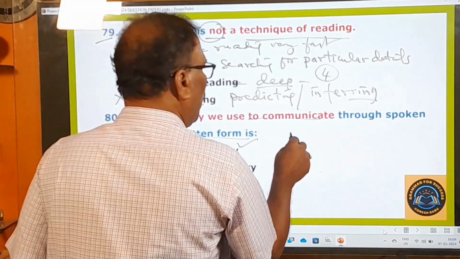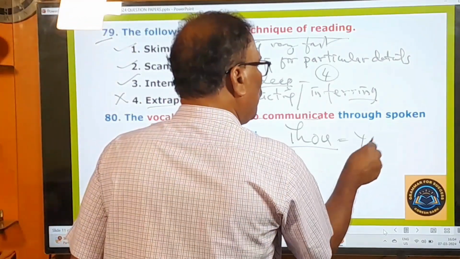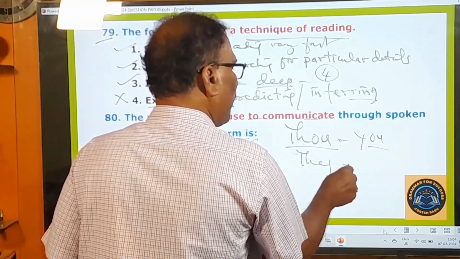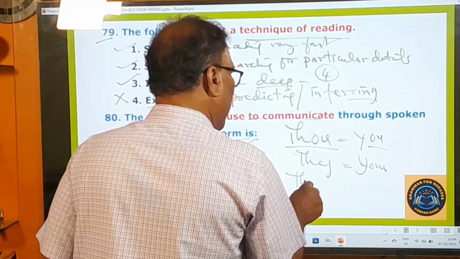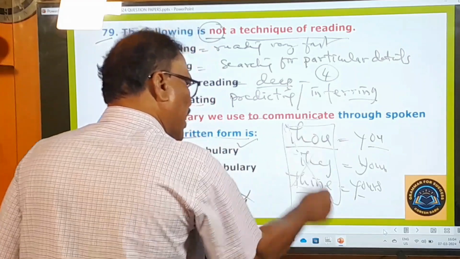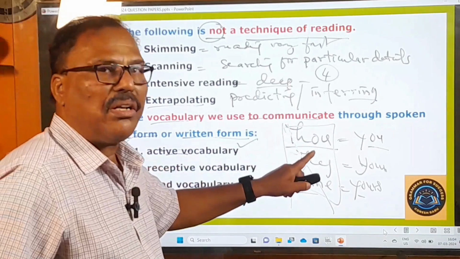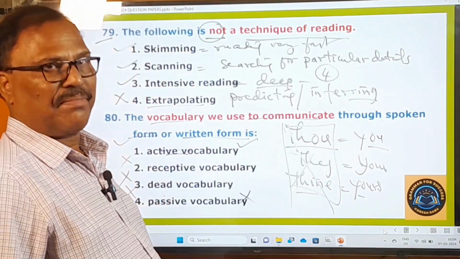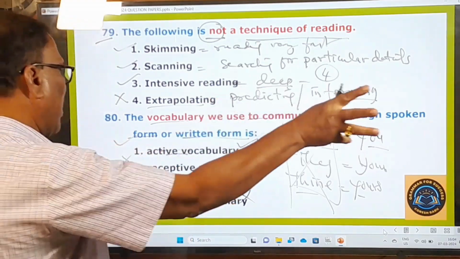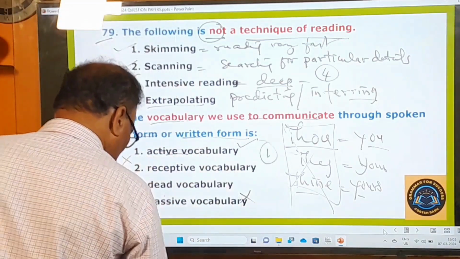Dead vocabulary means, for example, once upon a time there used to be this word thou. Thou means you, in old English. It is dead. Thy means your. Thine means yours. So these words are dead vocabulary. These words come under dead vocabulary. This vocabulary is no longer in existence. Obsolete. Right, and therefore active vocabulary is the vocabulary we use to communicate through spoken form or written form in our everyday life. So your answer is going to be the first one. Now let's move on to other questions.